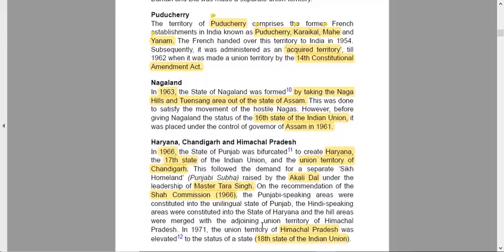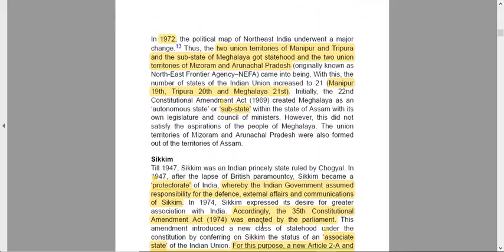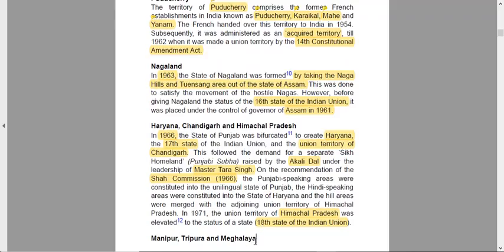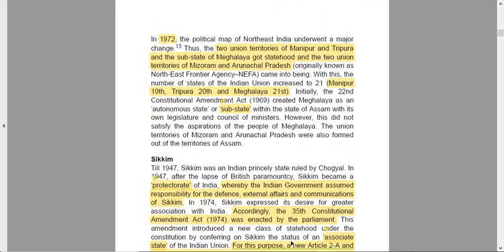Earlier, Himachal was known as a UT. In 1971, the UT of Himachal was elevated to the status of state. After 1971, Himachal Pradesh was given statehood, and this was known as the 18th state of the Indian Union. After this, Manipur, Tripura, and Meghalaya came into existence.